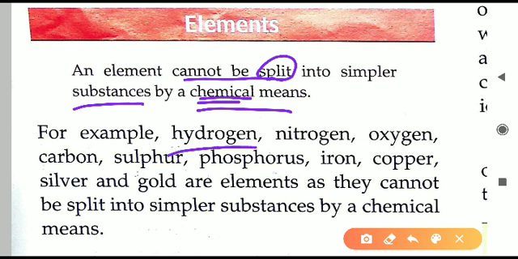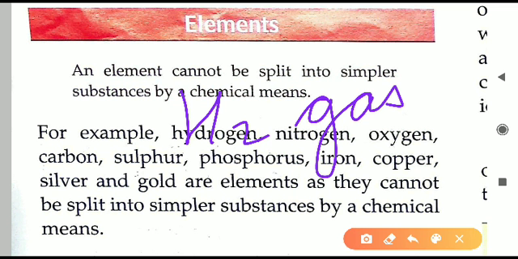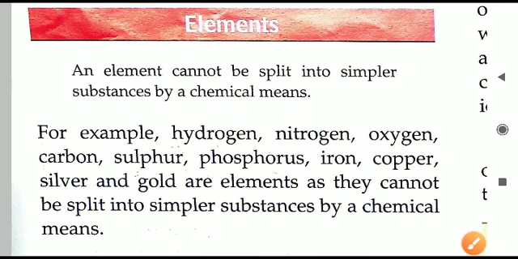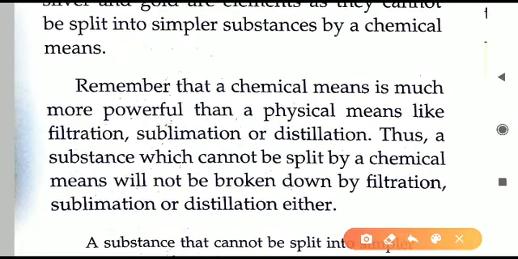For example, here it is given hydrogen, nitrogen, oxygen, carbon, sulfur, phosphorus, iron, copper, silver and gold. All these are elements, and we cannot break them down into simpler substances by any chemical method. For example, if we take hydrogen gas and apply any chemical method on this, it will still remain hydrogen only. Hydrogen atoms will not break down into smaller ones. So that is why we say these are elements. We cannot break them down into smaller particles. Here the method we have taken is chemical methods.